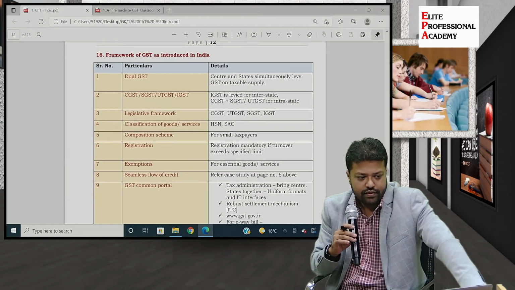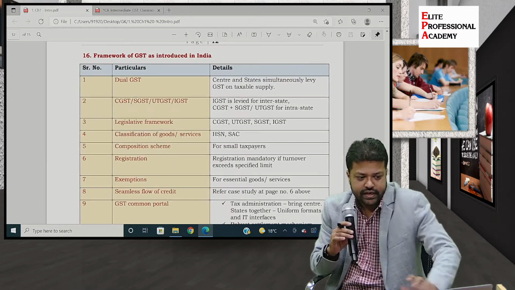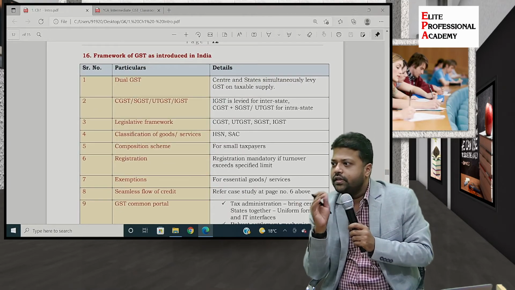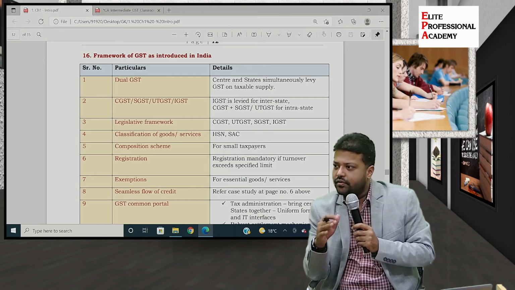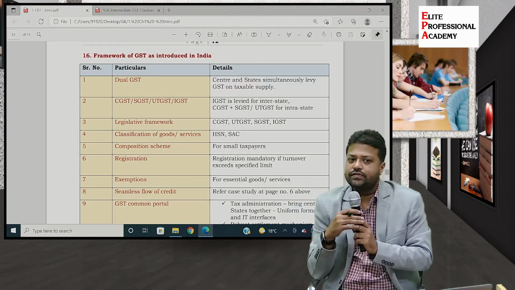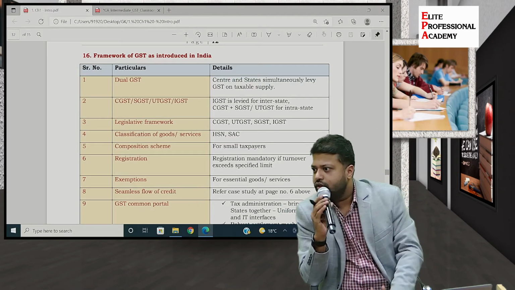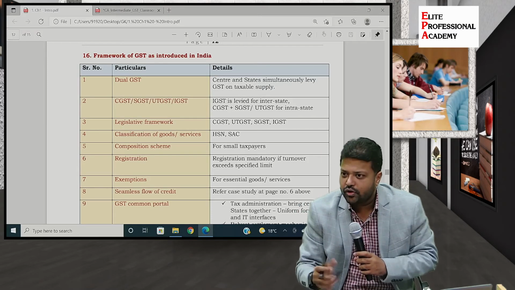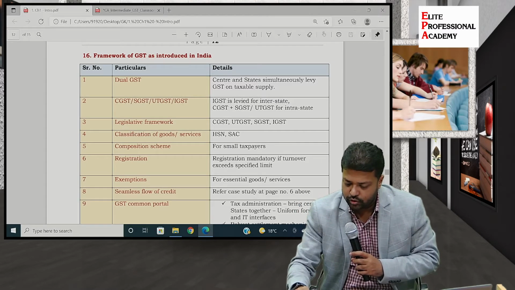Now we will see the framework of GST introduced in India. This is the last point that we are going to cover in this topic. After that, we will start a fresh topic. If time permits, today only we will start it. At least I will give you the introduction of the new topic. A few of the points we need not discuss; rather, you tell me about those points.